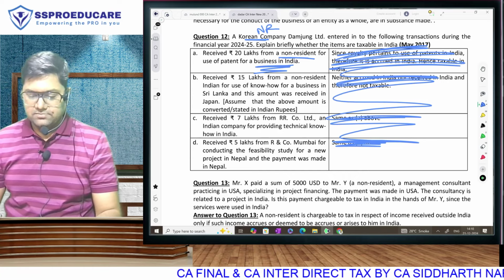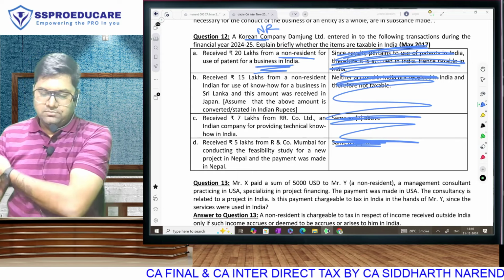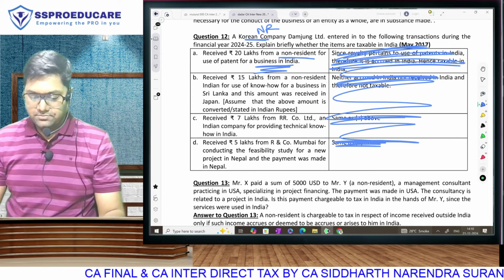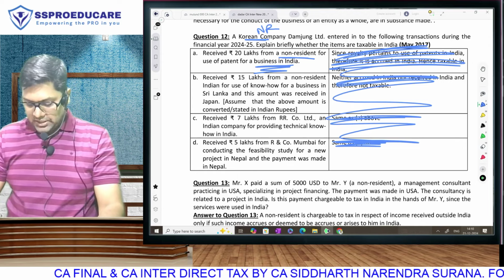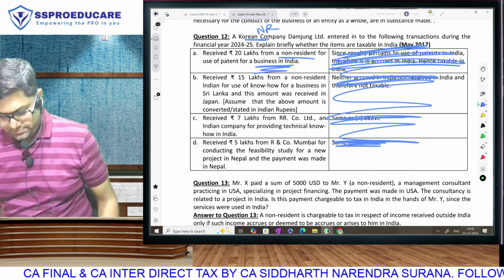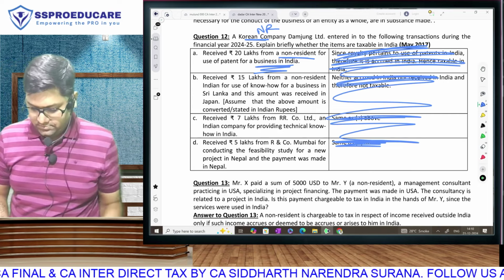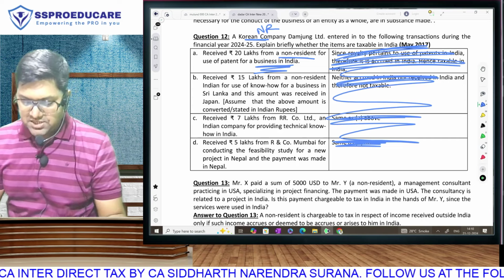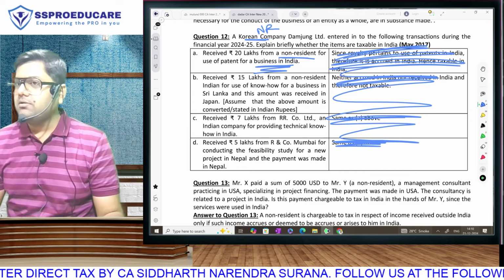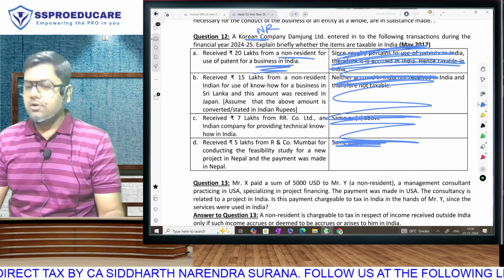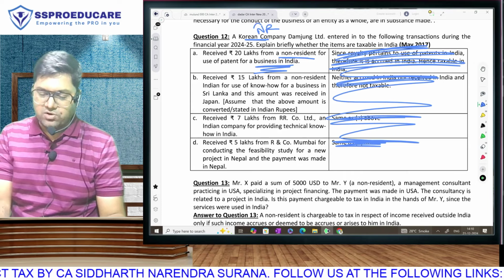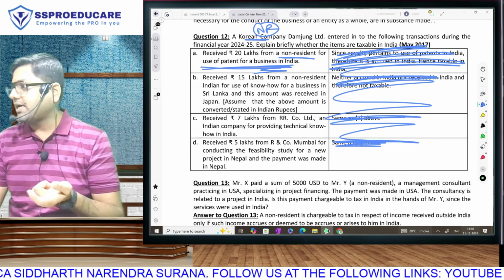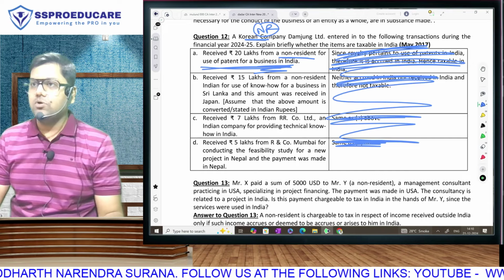Second, received rupees 15 lakhs from a non-resident Indian for use of know-how for a business in Sri Lanka, and this amount was received in Japan. Assume that the above amount is converted or stated in Indian rupees. So non-resident paying to non-resident for business in Sri Lanka, amount received in Japan, Indian income or foreign income? Foreign income, and for this reason, the non-resident will not be paying tax. See, the earlier one was deemed to be Indian income because it was used in India. But in the second case, no Indian connection, so foreign income, not taxable.